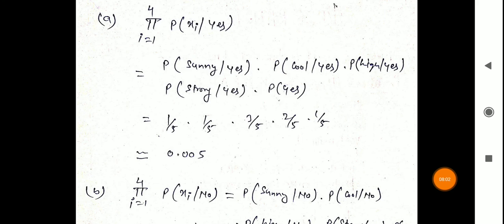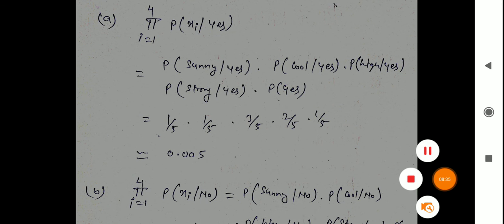So now we will calculate the value for yes: the product for i equal to 1 to 4 of probability of xi given yes. For all the attributes: probability of sunny given yes, probability of cool given yes, probability of high given yes, probability of strong given yes, multiplied by probability of yes. So the values are 1 by 5, 1 by 5, 3 by 5, 2 by 5 and 1 by 5. So the approximate probability is 0.005. By using this, we will find whether the game will be played or not.